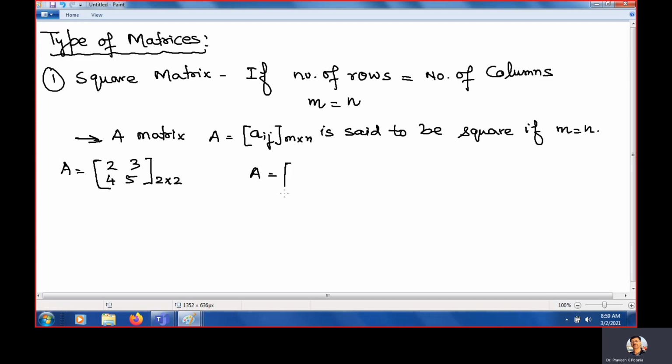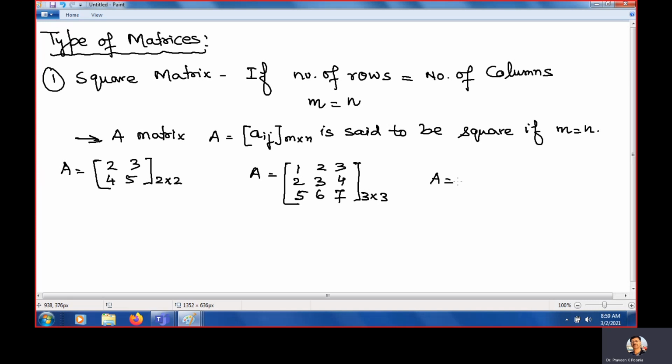A equals 1, 2, 3, 2, 3, 4, 5, 6, 7. What is the size of this matrix? 1, 2, 3, 1, 2, 3. So the size is 3 by 3. Clear? So these matrices are square matrices.